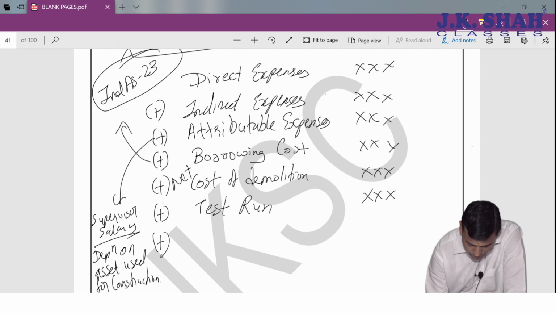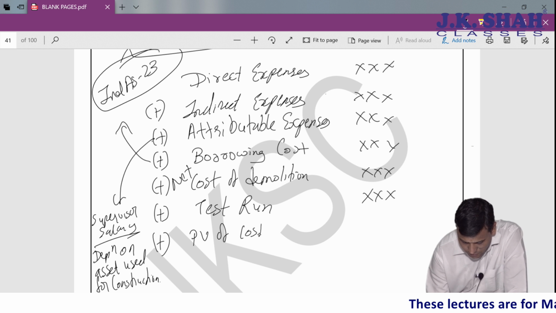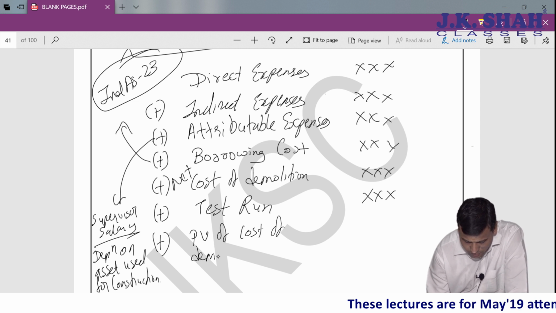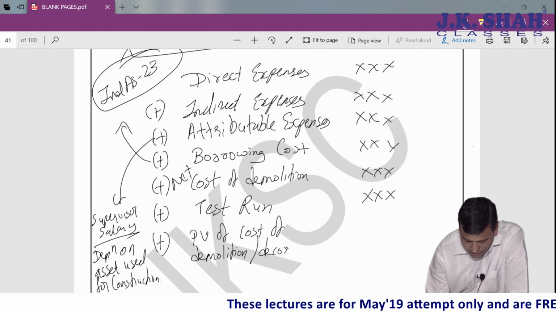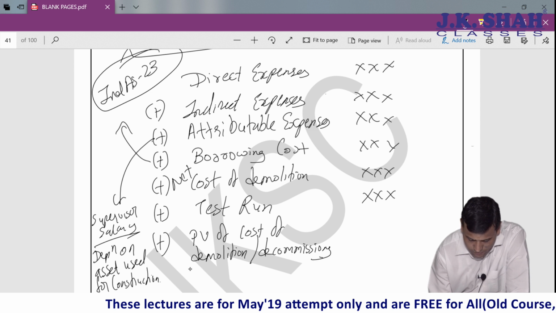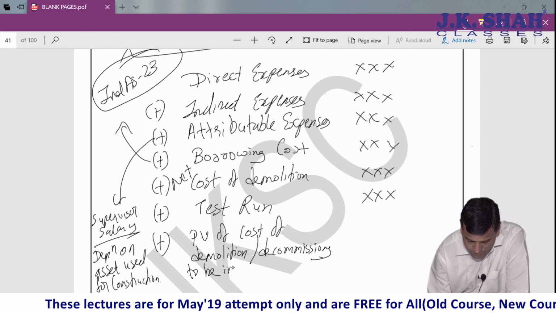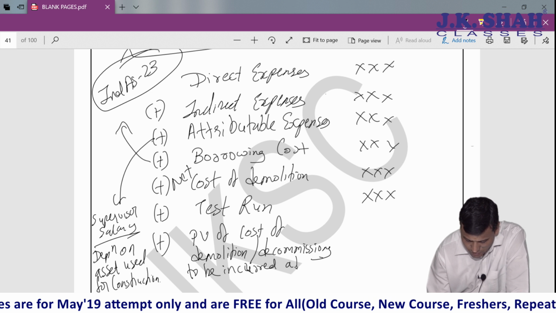Same way, present value of cost of demolition or decommissioning to be incurred at the end.